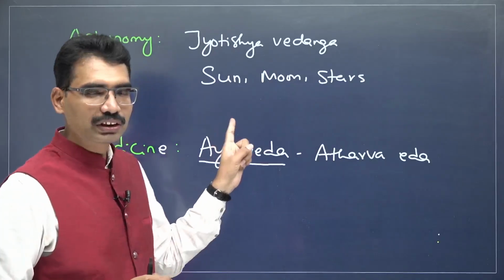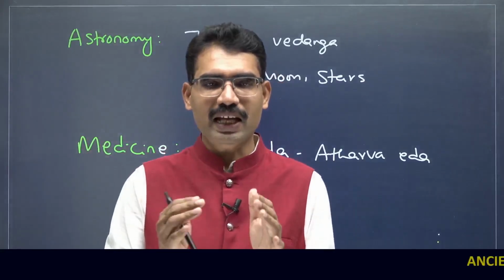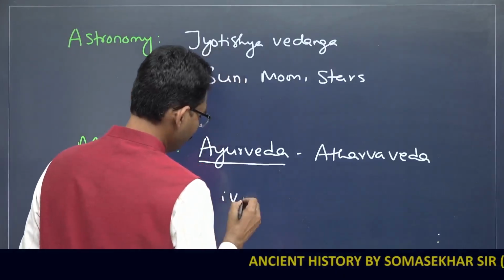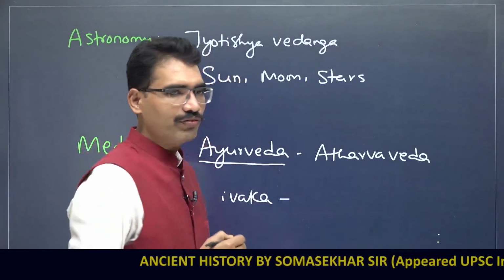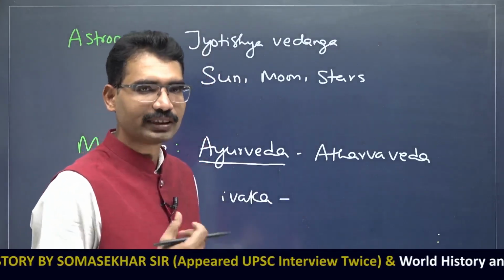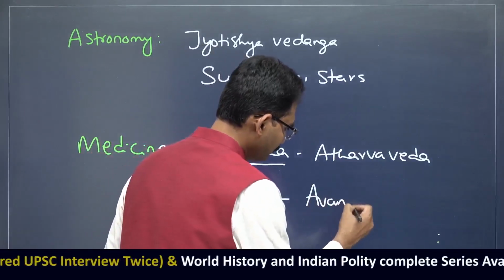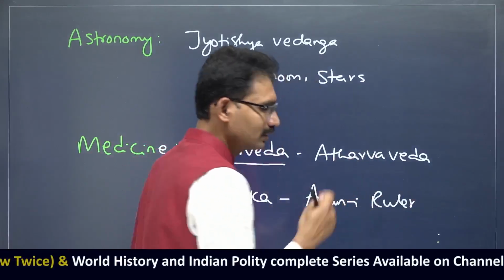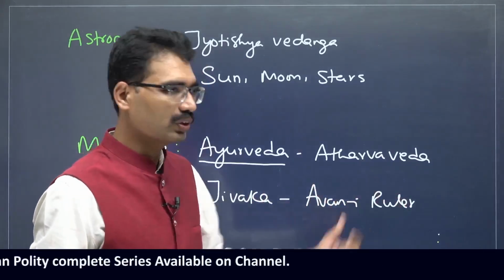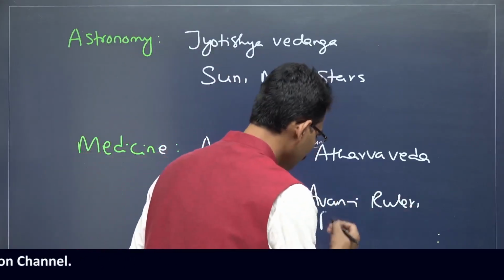Next one. During this time period, do you remember Bimbisara? He was having a physician called Jivaka. He was a very famous physician of his times. He even treated the ruler of Avanti, Pradyota, and also Buddha. The Avanti ruler was also treated when he got affected with jaundice; Bimbisara sent his court physician to cure him. As a result, Magadha and Avanti maintained good relations. He also treated Buddha.